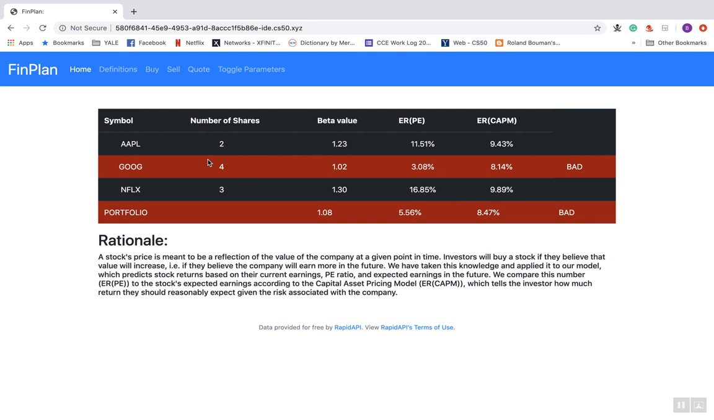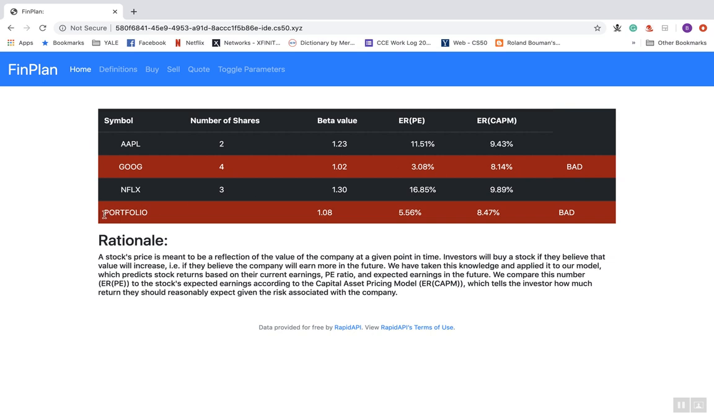You'll see that looking at this portfolio, Apple and Netflix are both good investments in that they are expected to return more percentage-wise than the risk that investors have to take on by investing in them, given their beta. But Google is not, and that's because Google's expected earnings are not supposed to be much higher than they are currently, only 3%, whereas its capital asset pricing model return is 8%, which is much greater. Investors should expect a greater return based on the investment in Google, meaning that it's not worthwhile.